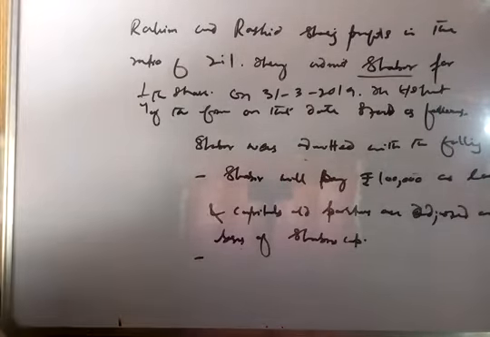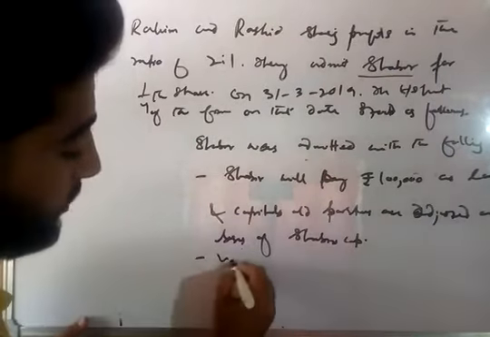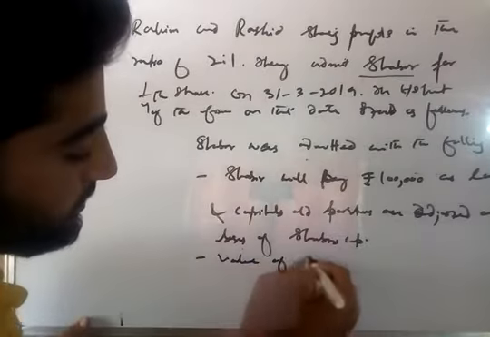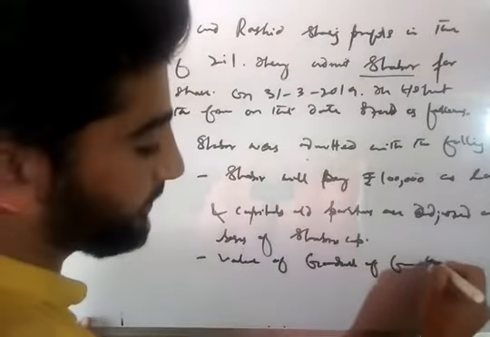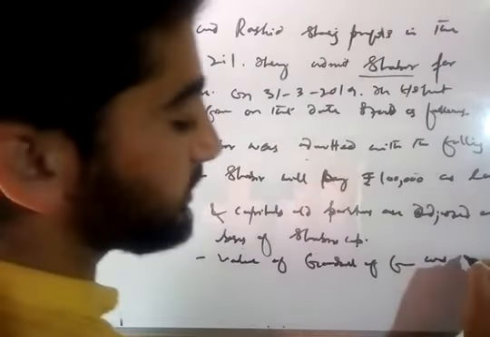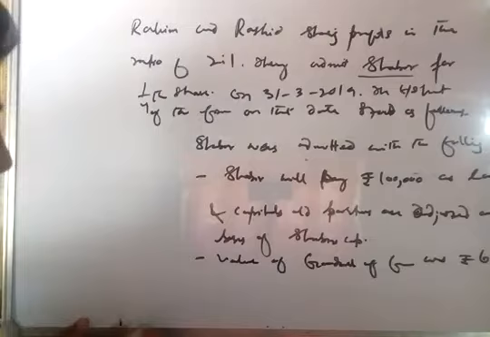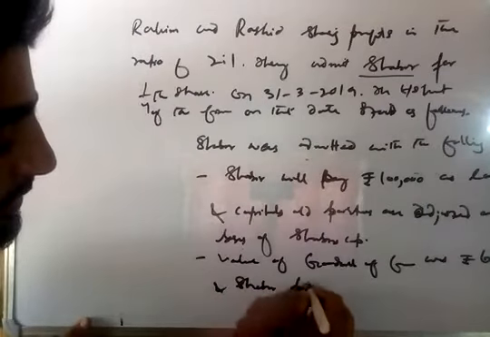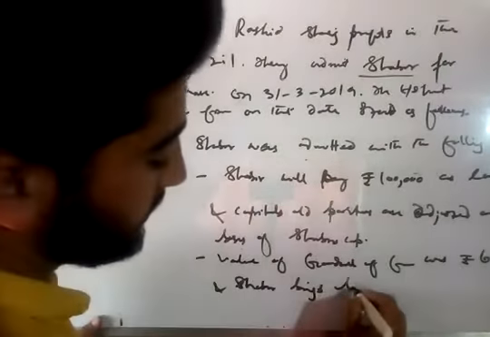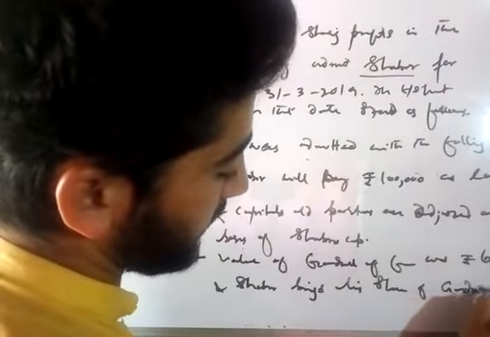The next term was, the value of goodwill of the firm was rupees 60,000, and Shabir brings his share of goodwill in cash.